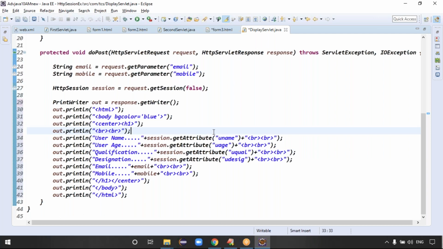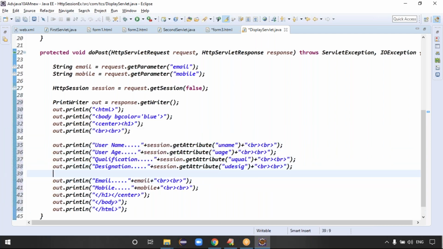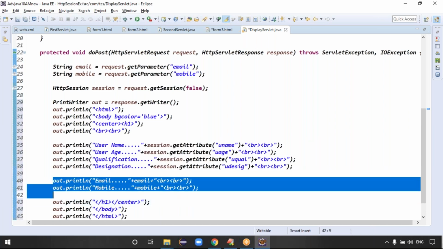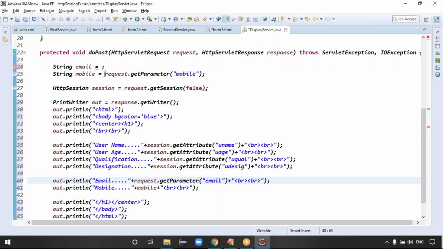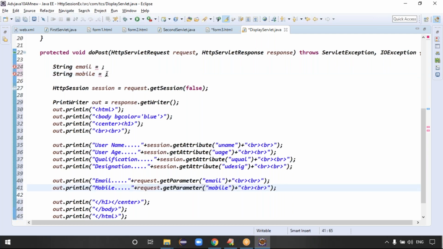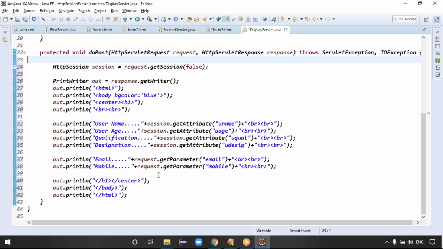Is it clear now? Guys, only these 4 details I'm getting from which object? Session object. These 2 details I'm getting from which object? Request object. Already I'm taking the data, right? Instead of writing these 2 details also, can I place this code in place of email, right? Can I place this code also directly in place of mobile, right? That's it. I no need to write these 2 lines of code also. Total here 6 details I want to get. 4 details I'm getting from which attribute, guys? Session attribute. Session dot getAttribute, right?